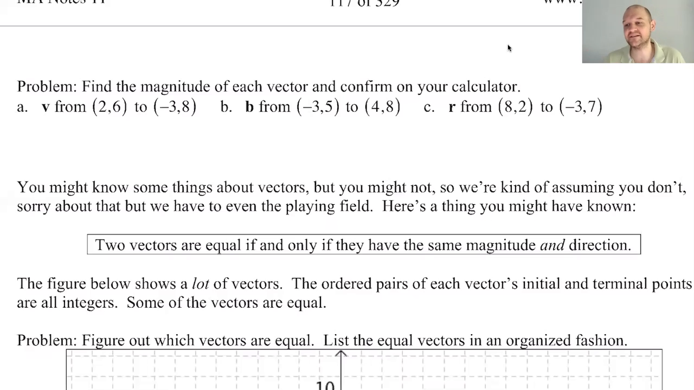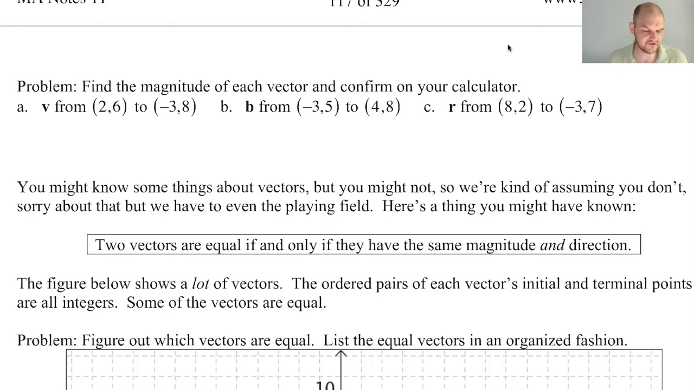But to find the magnitude, we found it's really just finding the distance between 2 points, the initial point and the terminal point. And so we can use the Pythagorean theorem, we can use the distance formula, you can just basically look at it and say that's a triangle, however you want to do that. So in this problem, we're going to find the magnitude of each of the vectors. We're going to confirm on the calculator. I'm also going to show you how you can do a little bit of this stuff on GeoGebra. It's not really the most user-friendly experience.